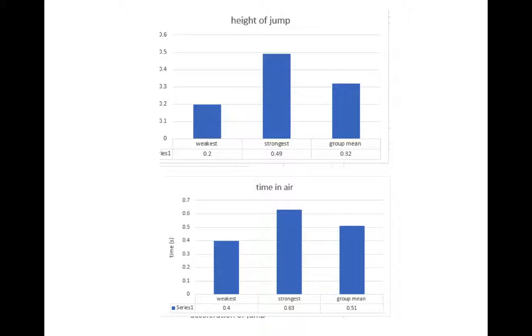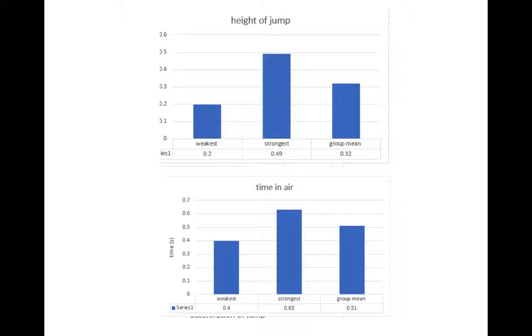These graphs show the height of the jump and the time the performer was in the air. All the other factors from the previous graphs contribute to this jump itself, so if the performer increased, for instance, the force they produced, then this would influence the height of the jump and therefore the time in the air. As the weaker performer didn't do as well on these other factors, this influenced their jump, and therefore they didn't jump as high, only 0.20 meters, and didn't have as high time in the air, only 0.4 seconds.